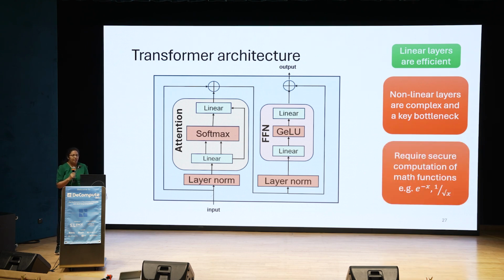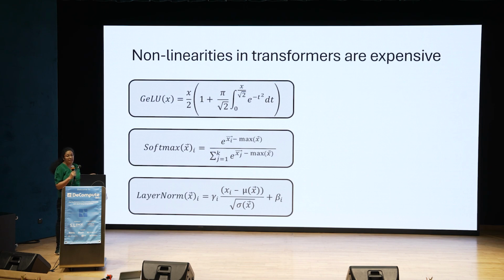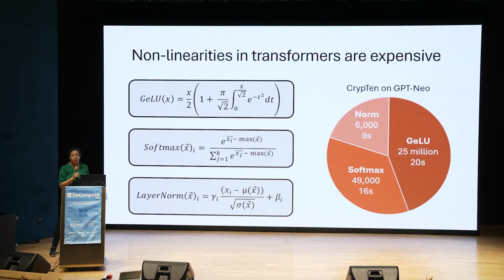And these nonlinearities look like these. GELU is this complex function which I don't even know how to compute. Softmax has exponentials and division. Layer norm has inverse square root, and so on. Not only are these complex, transformers have these in abundance. For example, in GPT-Neo, there are 25 million GELUs, and CrypTen spends 20 seconds computing GELUs alone. There are 49,000 softmax, and 16 seconds are spent just computing softmax.